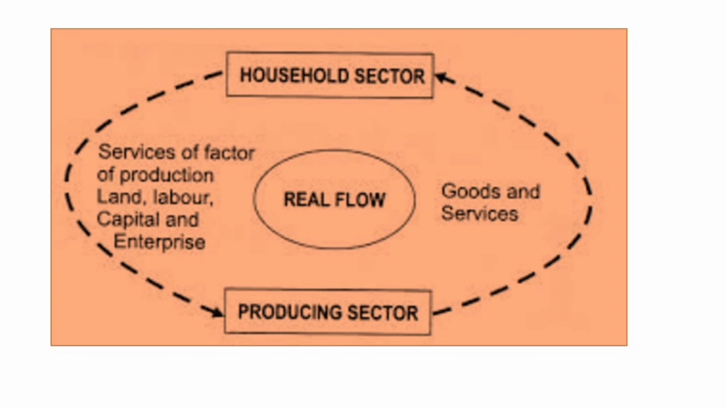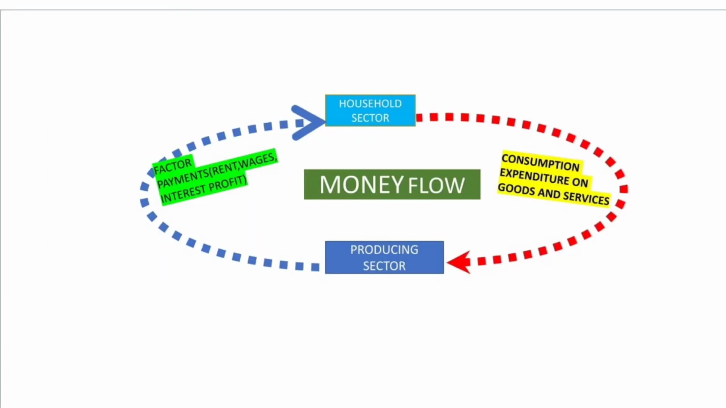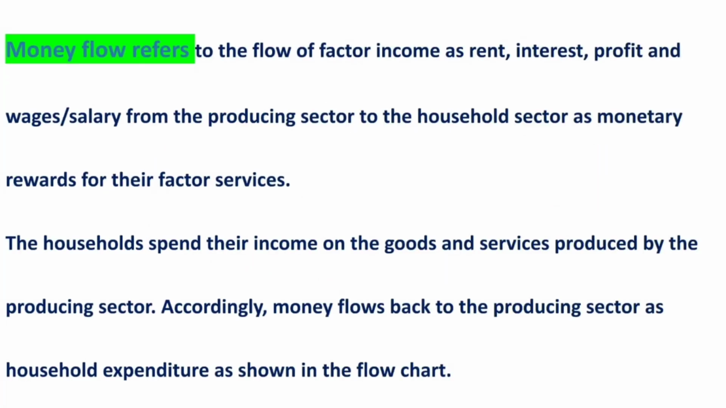Real flow, then money flow. Money flow is the flow of factor income as rent, interest, profit and wages or salary from the producing sector to the household sector as monetary reward for their factor services, and the households spend their income on the goods and services produced by the producing sector. Accordingly, money flows back to the producing sector as household expenditure, as shown in the flow chart.